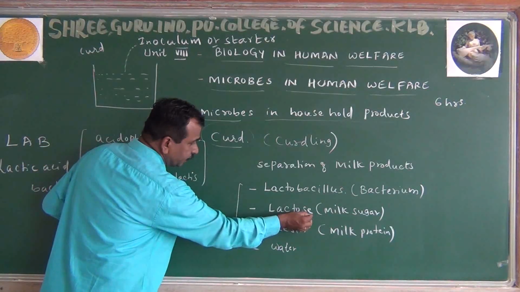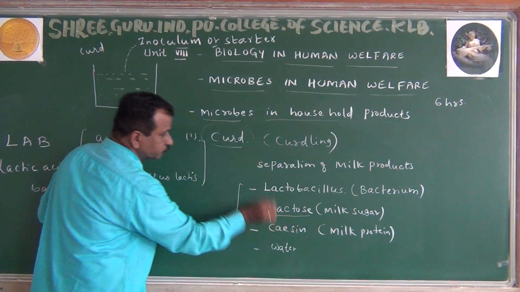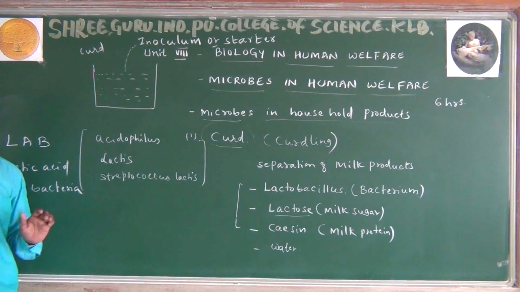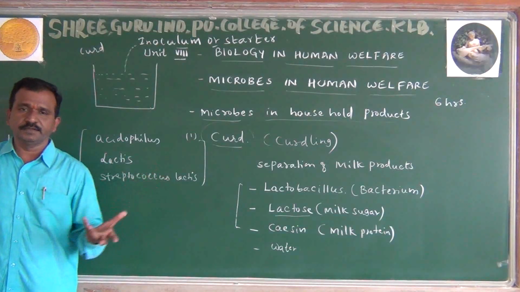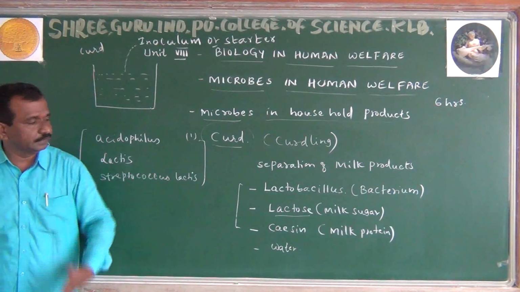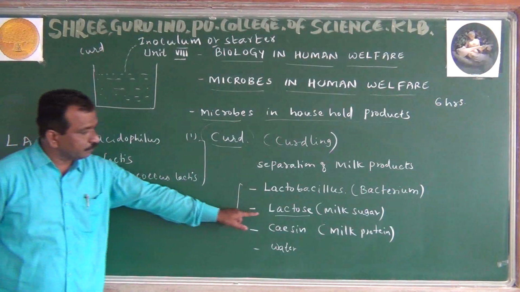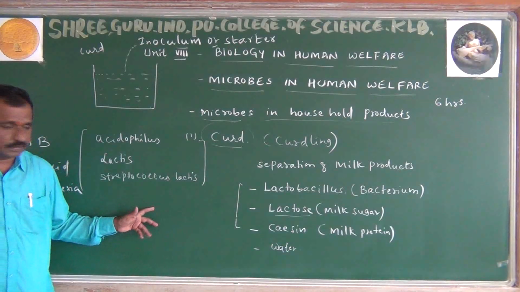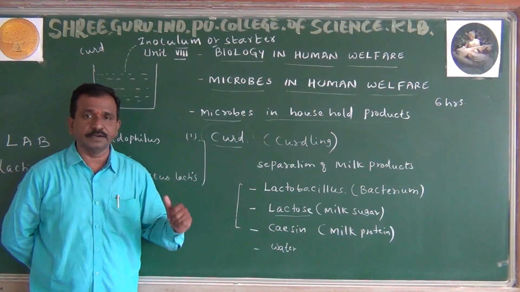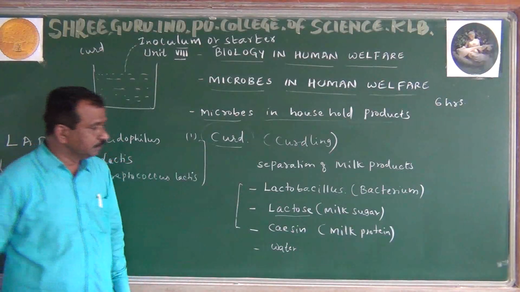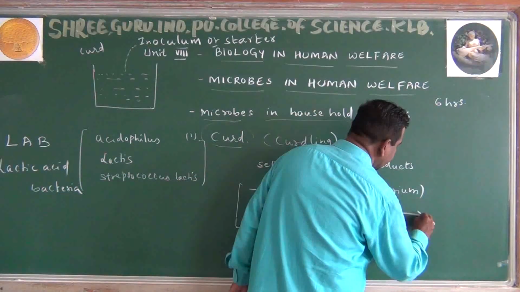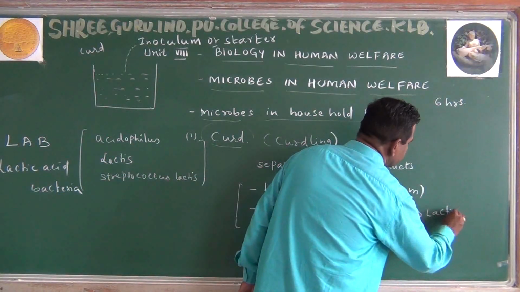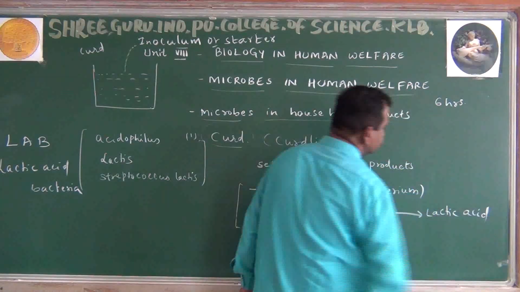Microorganism communicates with lactose. ನಾನು ಮೊದಲೇ ಹೇಳಿದ್ದೆ, sugar content ಜೊತೆಗೆ first it is going to react. When they are communicating with the microorganism ಅಂದ್ರೆ ಯಾವುದು? Lactobacillus. When the lactobacillus communicates with the sugar content, that is the lactose, it converts into lactic acid.